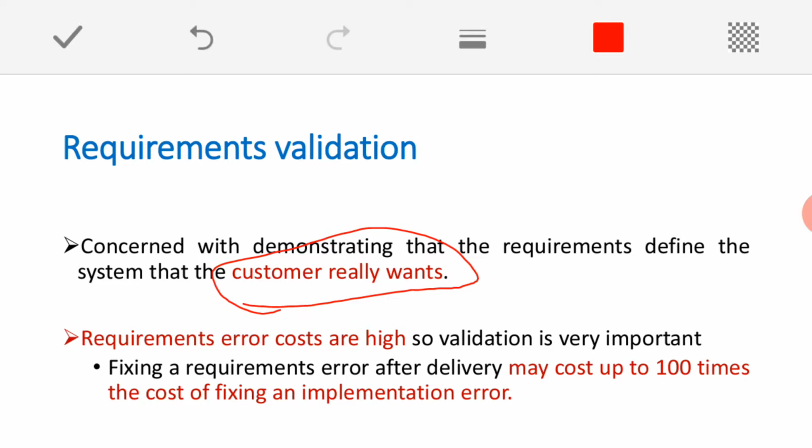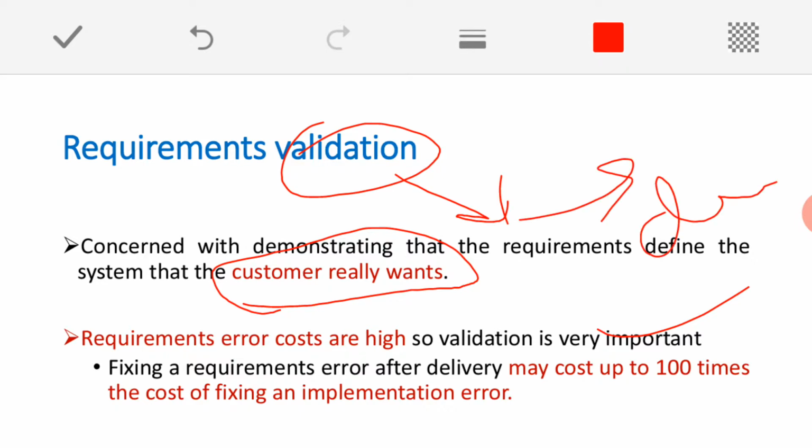Another point is that requirements errors are normally very costly. They are high, so validation is very important. Why? Because if we define the requirements and they are not validated, and they contain a mistake, and we carry it forward into design and implementation, and once the software is developed we later come to know that our defined requirement is incorrect, then it is costlier to come back and fix it. Whenever we change any requirement, we have to change the design and the implementation.